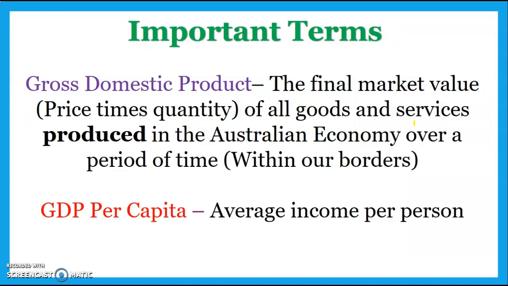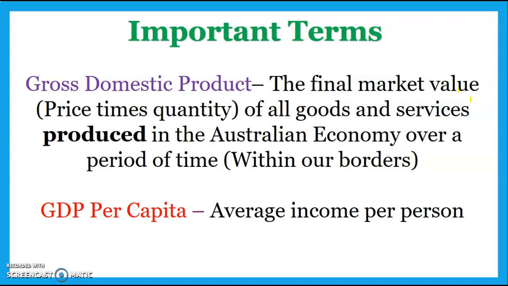So just some important terms, we did touch on these in other videos, but just to clarify, gross domestic product is the first one. Basically what that means is the total production within an economy over a period of time. So it's within Australia's borders. It's all the production of goods and services that occurred within Australia. The word final market value basically just means we calculate the end price that things are sold for, but we'll talk about that a little bit more another time. But basically, at this point in time, think of gross domestic product as the total production of goods and services that occurred within Australia's borders over a period of time.